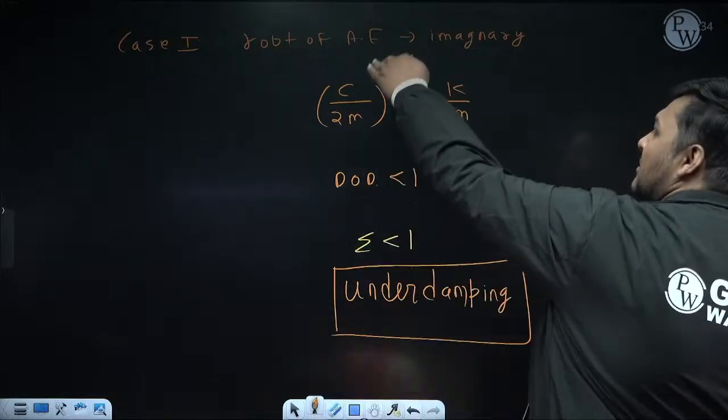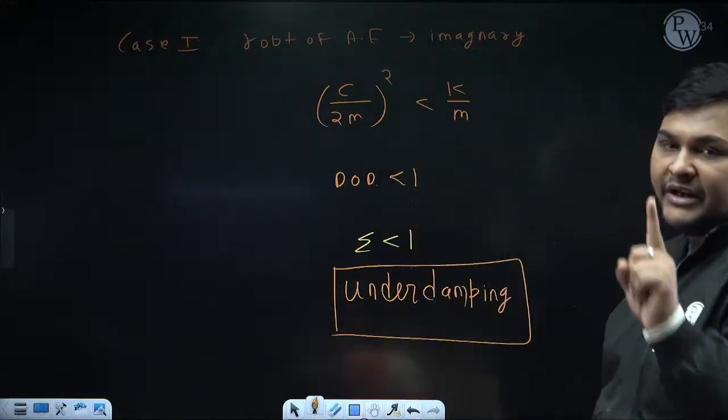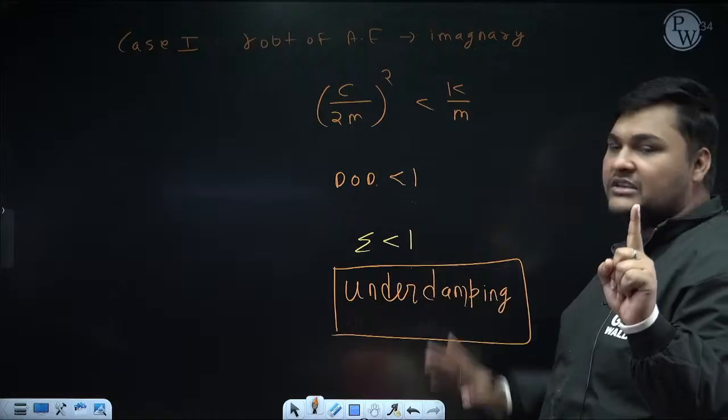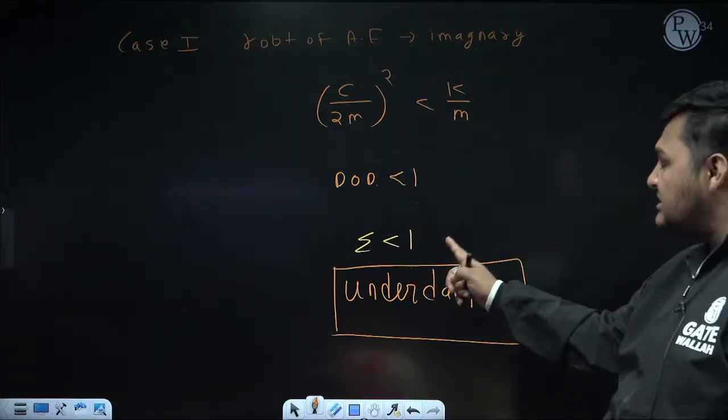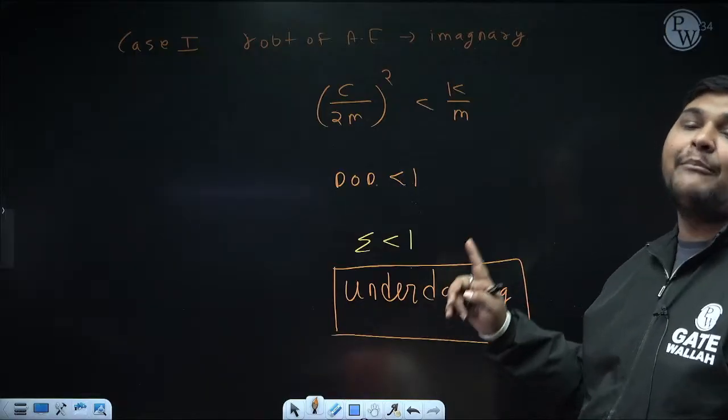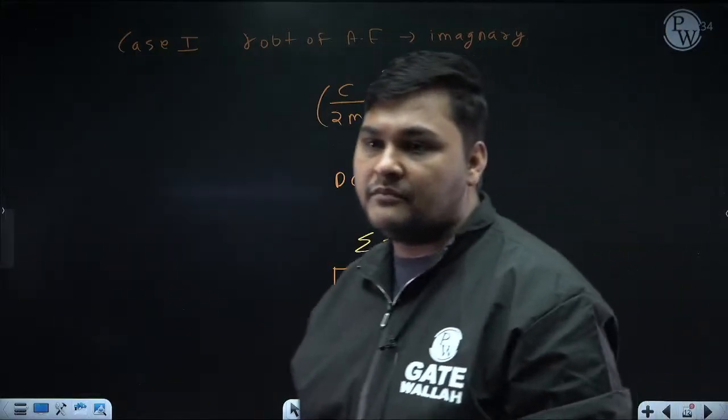Now you need not remember this much. One case is under damping. Which case? When zeta is less than 1. We have not found the solution, but we know in this case vibration will occur, but its amplitude will reduce with time.